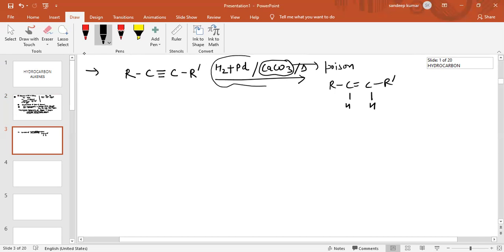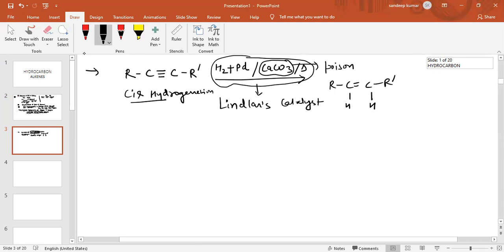This complete catalyst, hydrogen plus palladium plus calcium carbonate, we call Lindlar's catalyst. And this hydrogenation is basically cis hydrogenation. How is it cis hydrogenation? See, these two hydrogen atoms are coming from the same side of the plane. Therefore, this is cis hydrogenation.